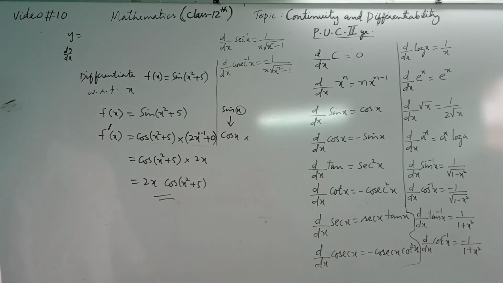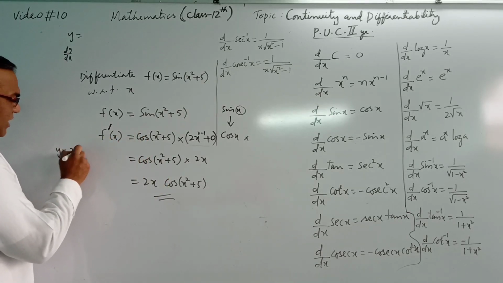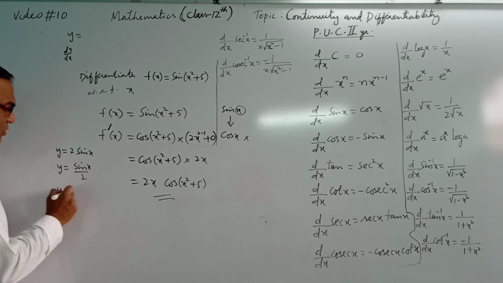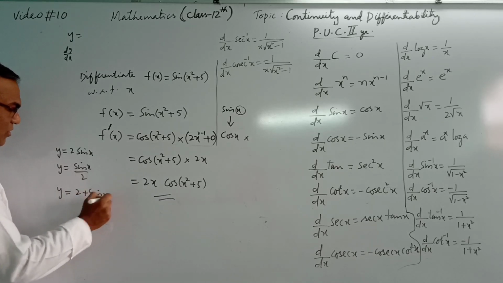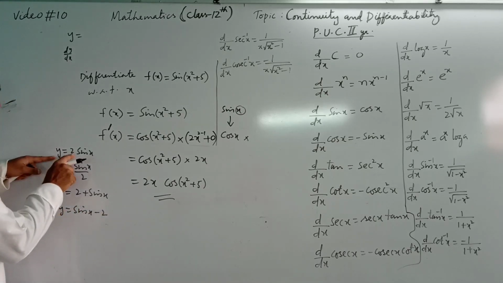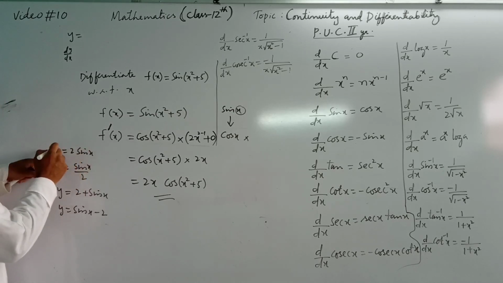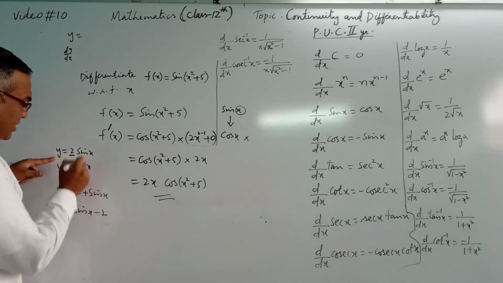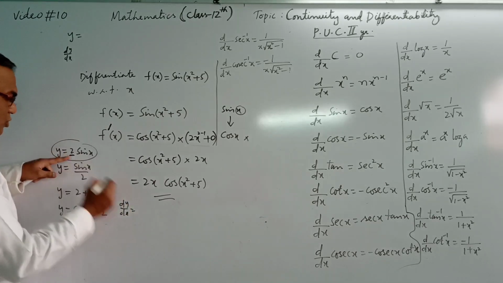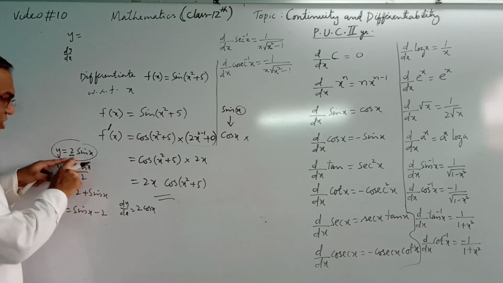Another important thing I tell you, for example, if we have y is equal to 2 sin x, y is equal to sin x by 2, y is equal to 2 plus sin x, y is equal to sin x minus 2. Observe. Here constant 2 is multiplied with sine. So if you differentiate this, keep 2 as it is. So dy by dx is equal to 2 as it is, times the differentiation of sin x, which is cos x. When a constant is multiplied with the function, keep it as it is.